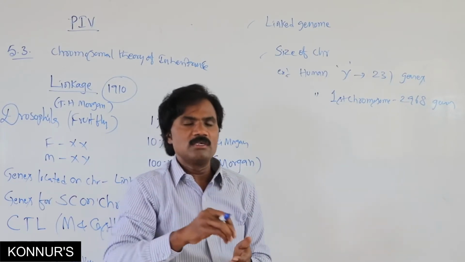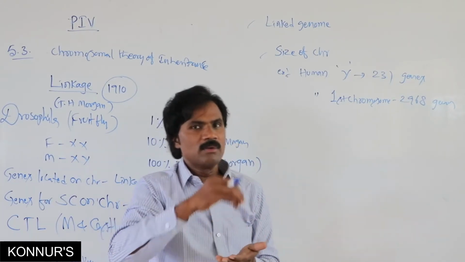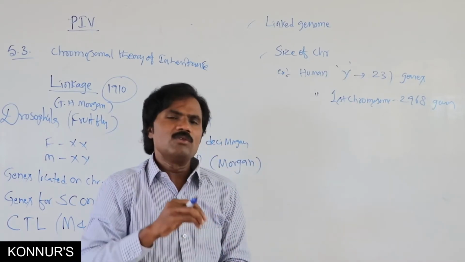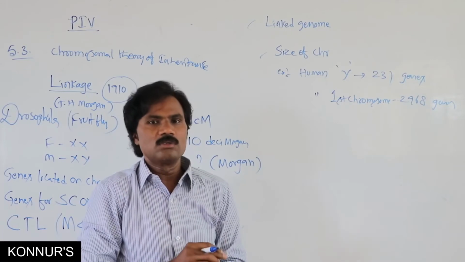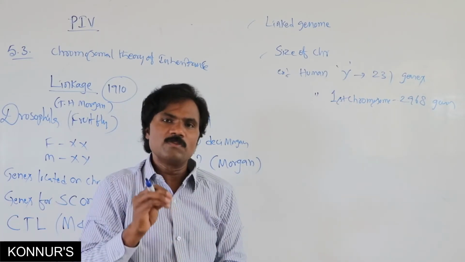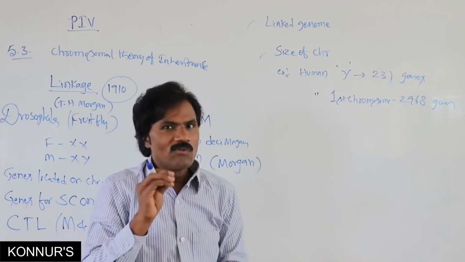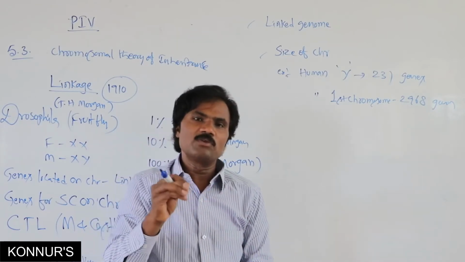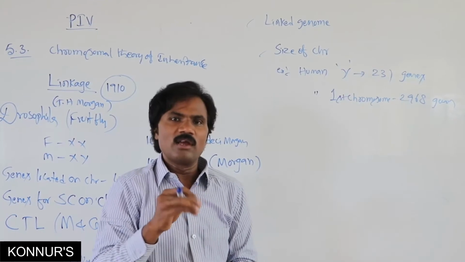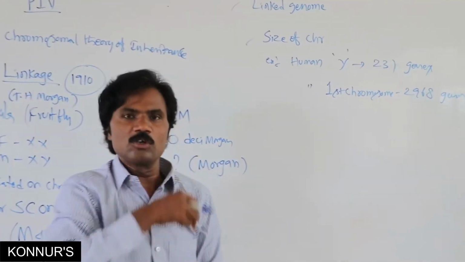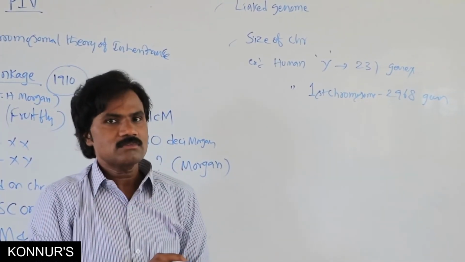That means the arrangement is maximum or minimum. What is the total number of linked genomes in human beings? 23. In Drosophila? 4. In pea plant? 7. In Neurospora? 7.